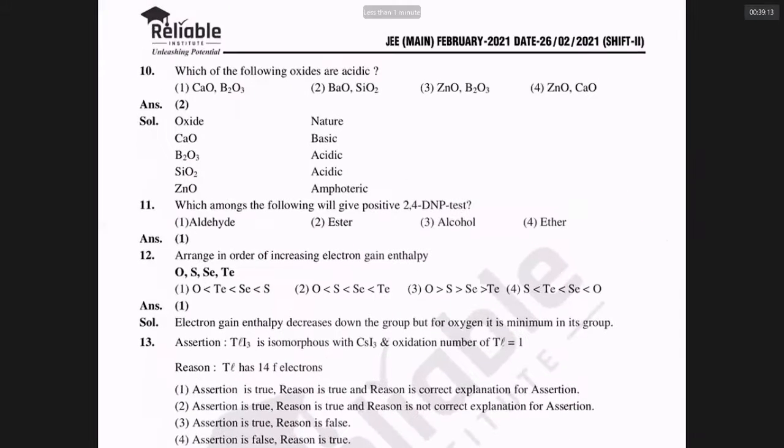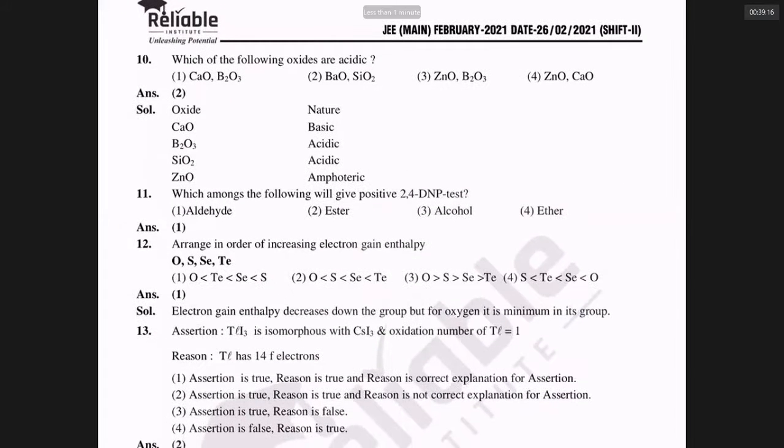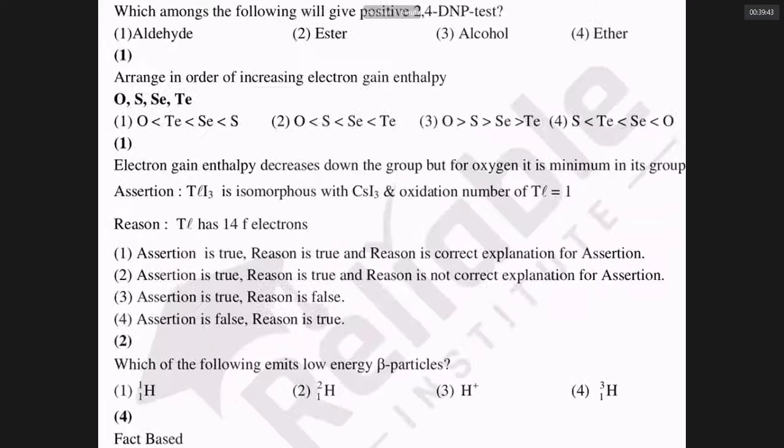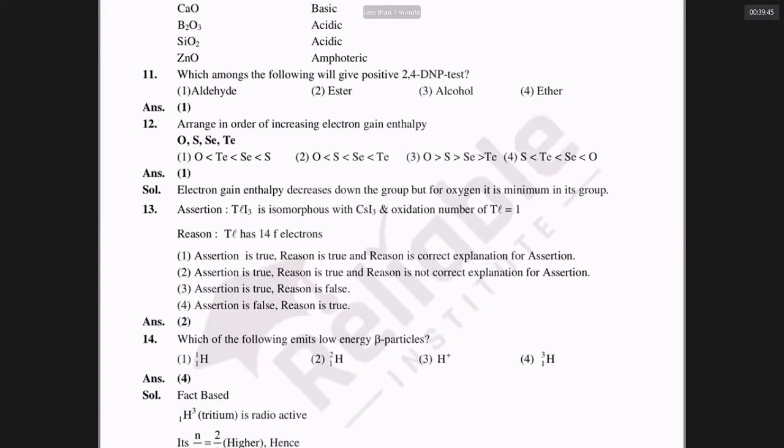I don't know whether there is any question from the 15th group in this. Arrange in order of increasing electron gain enthalpy of the oxygen sulfur family. In the oxygen sulfur family, electron gain enthalpy is like sulfur is greater than selenium is greater than tellurium is greater than oxygen. In other words, oxygen is less than tellurium is less than selenium is less than sulfur. There is a strange order. We have not covered that family yet. 13th question about P block. It is about TlI3 is isomorphous with CsI3 and